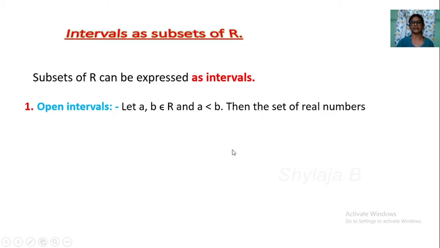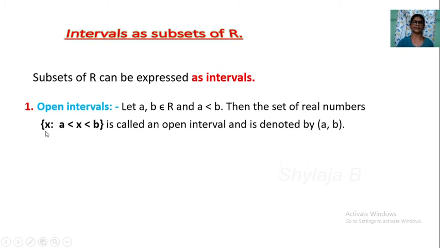Then the set of real numbers x such that a is less than x less than b is called an open interval and is denoted by a small bracket, open bracket a comma b.